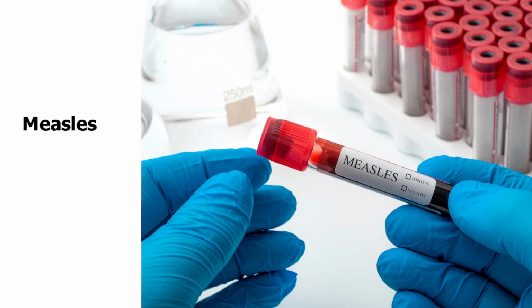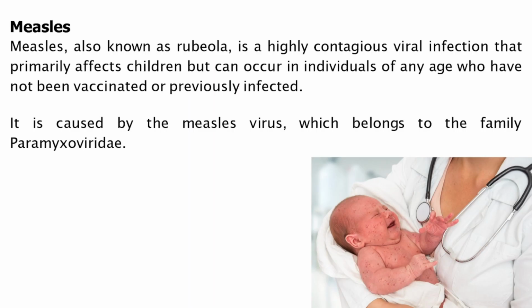What is measles? Measles, also known as rubella, is a highly contagious viral infection that primarily affects children but can occur in individuals of any age who have not been vaccinated or previously infected. It is caused by the measles virus, which belongs to the family Paramyxoviridae.